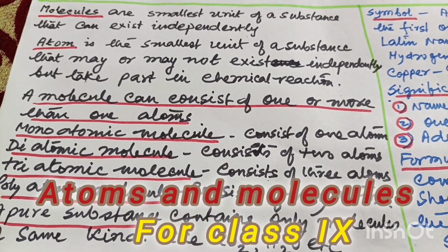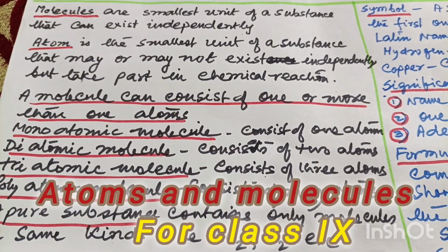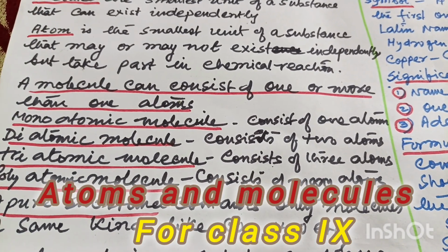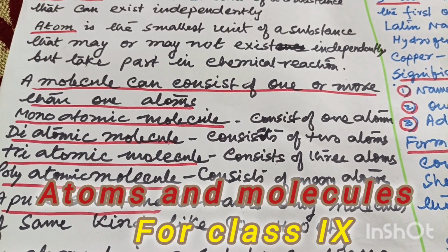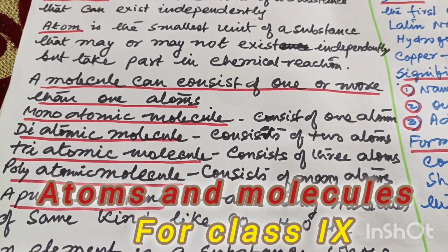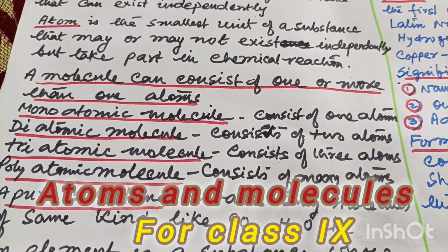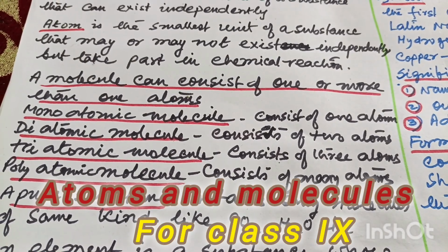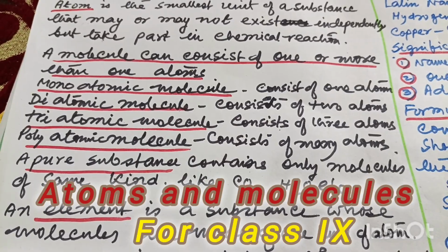When one atom makes a molecule, it's called a monoatomic molecule. Monoatomic molecule means there are so many metals, suppose iron, Fe, or copper, they are monoatomic molecules. Means in that case, one atom constitutes the molecule. Diatomic molecule means they have two atoms. Triatomic, they have three atoms. Polyatomic means they have many atoms.